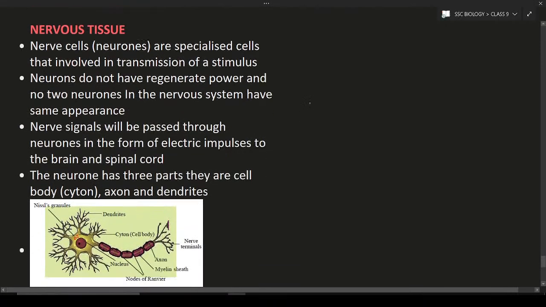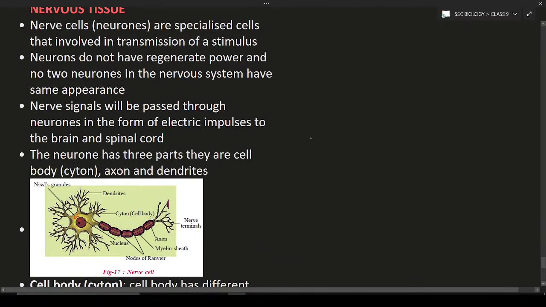Okay. Next is the nervous tissue. Nervous tissue is made of a type of specialized cells, and they are involved in the transmission of stimulus. Neurons do not have any regenerative power. It means they are unable to divide. The number of neurons cannot be increased by division. That is loss of regenerative power.